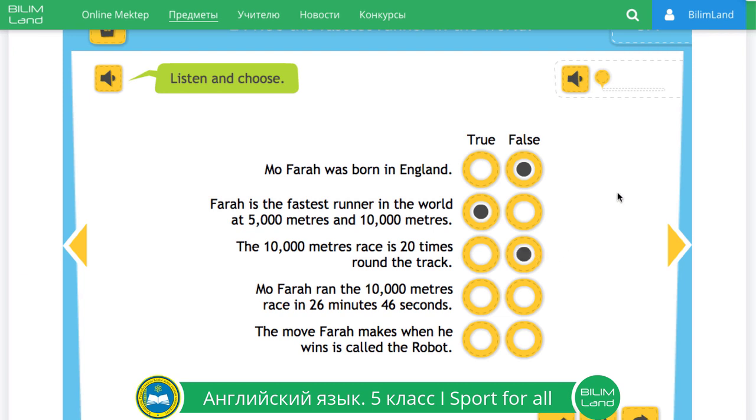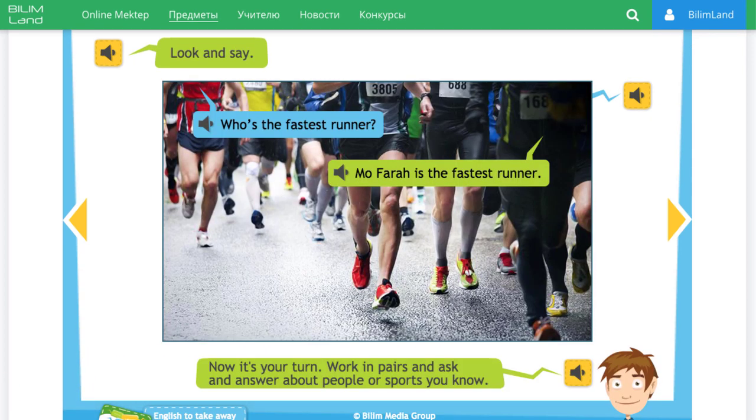Mo Farah ran the 10,000 meters race in 26 minutes and 46 seconds. True. The move Farah makes when he wins is called the robot. No, the author says the Mobot with M. Let's check. Very good. Great job. Who is the fastest runner in the world? Mo Farah is the fastest runner.